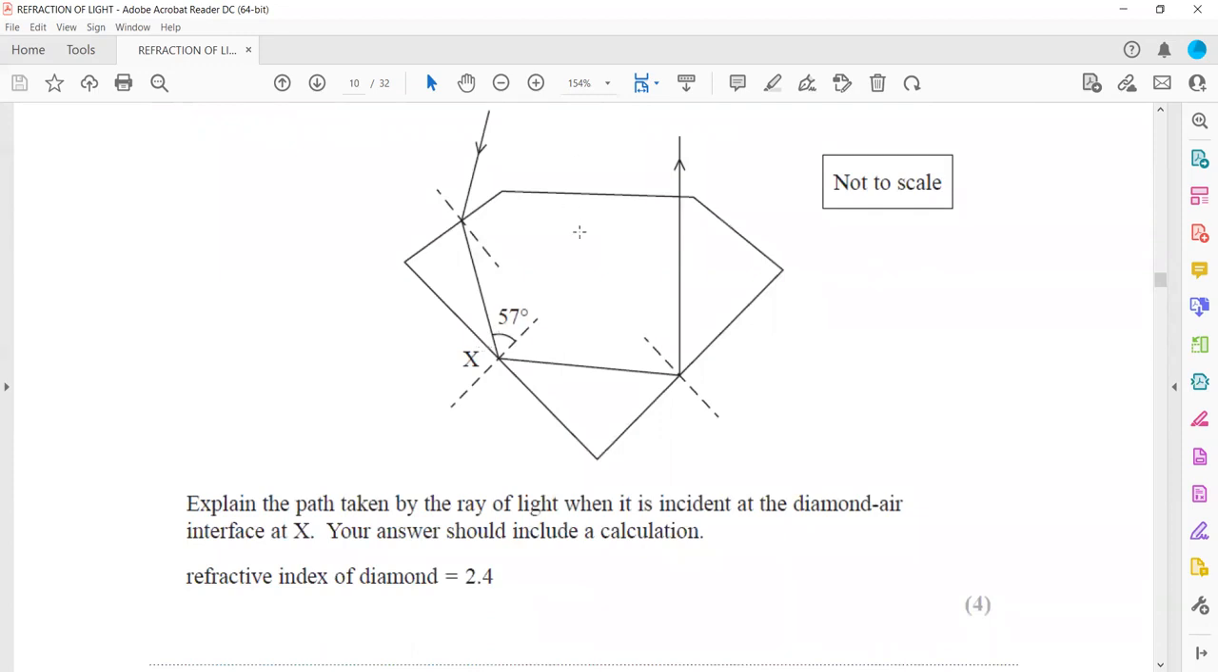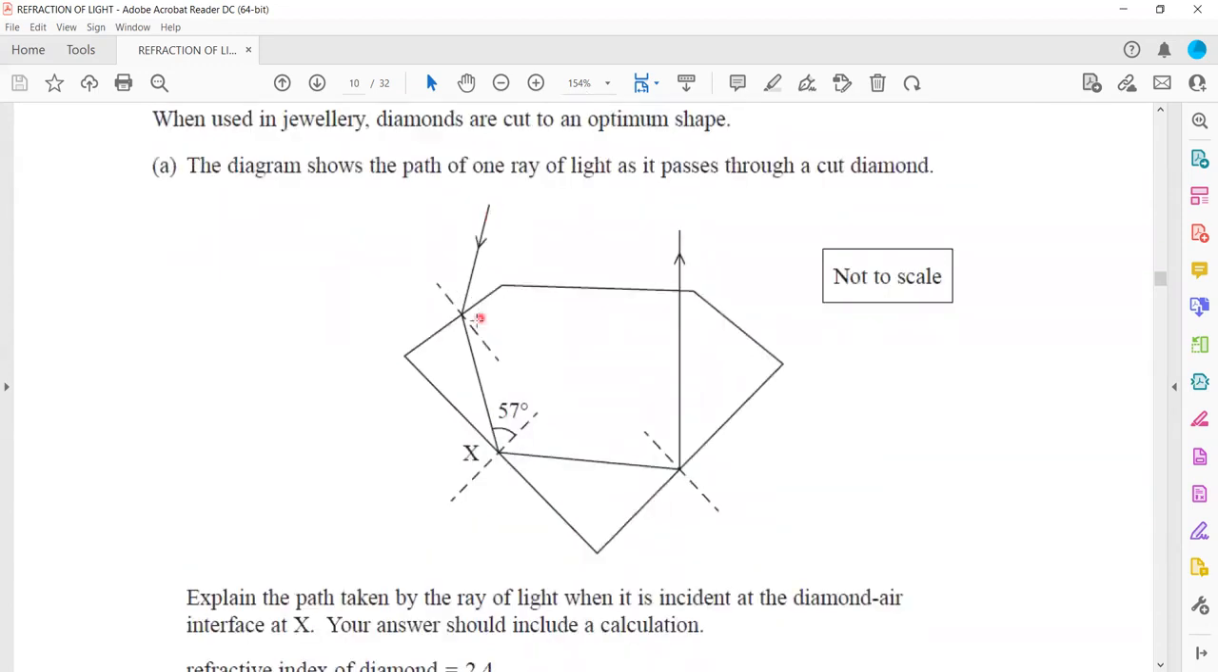So this is the path of the light. When it is moving from air to glass, it bends towards the normal because the speed is decreasing. Then it undergoes a total internal reflection. As you can see, the angle is 57. Then it further undergoes a total internal reflection. It means the angle of incidence is more than the critical angle. And then it goes out without changing direction because it is passing along the normal.